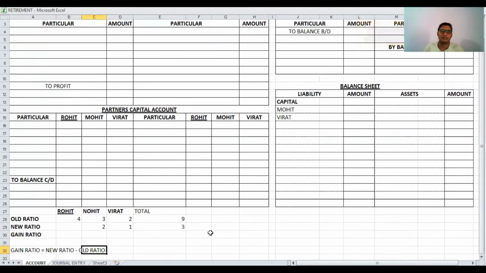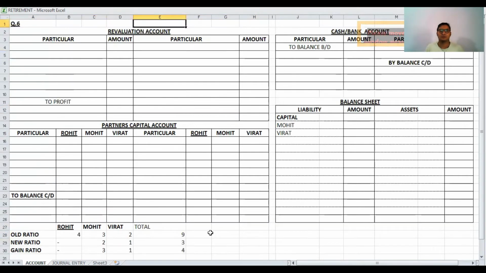The formula of gain ratio is new ratio minus old ratio. If Rohit retires, there is no new ratio for Rohit and so no gain ratio for Rohit. Now for Mohit and Virat there is a gain ratio by putting the formula new ratio minus old ratio, and our gain ratio is 3 is to 1, total is 4. So now